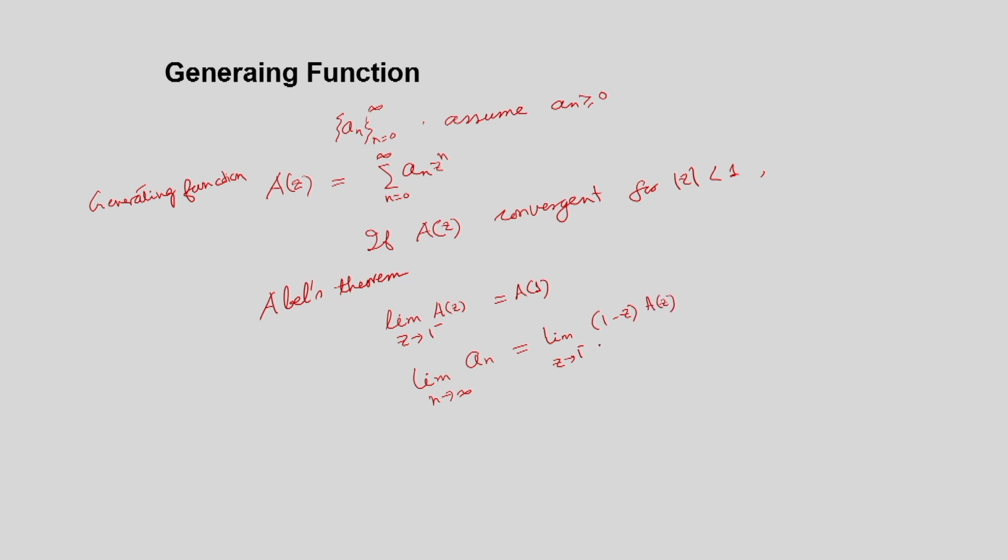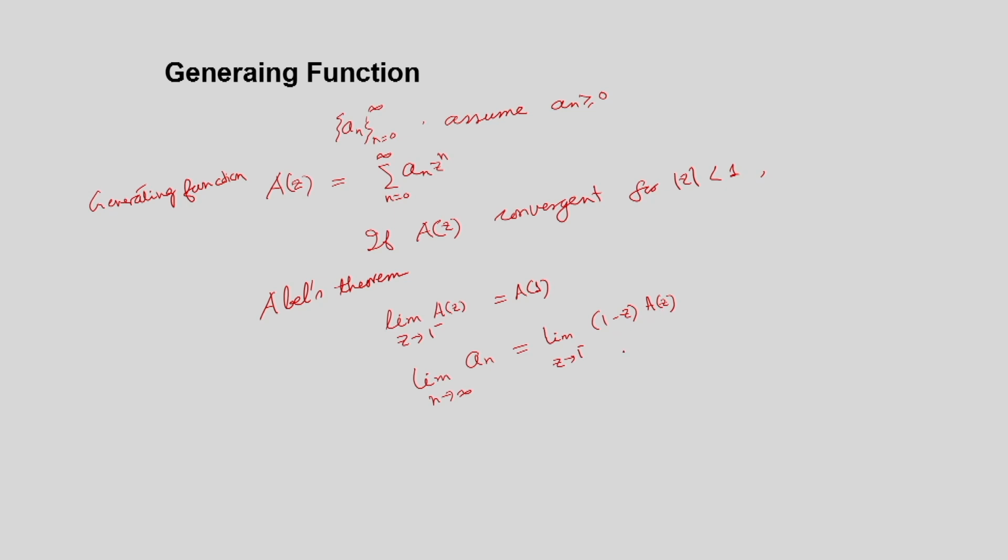This is what is known as the final value theorem of Z transform. This is similar to the final value theorem of Z transform. As a corollary of this theorem, we also get that the limit of a_n as n tends to infinity is equal to the limit as z tends to 1 minus of (1 minus z) into A(z).